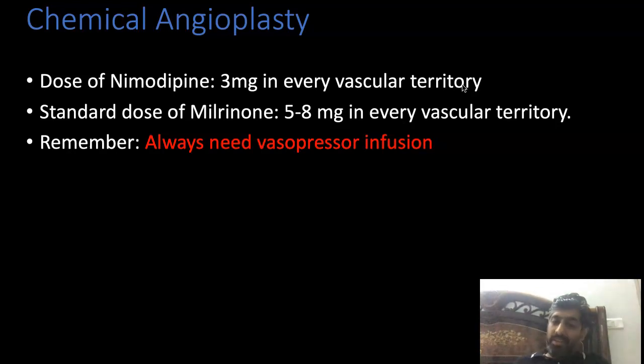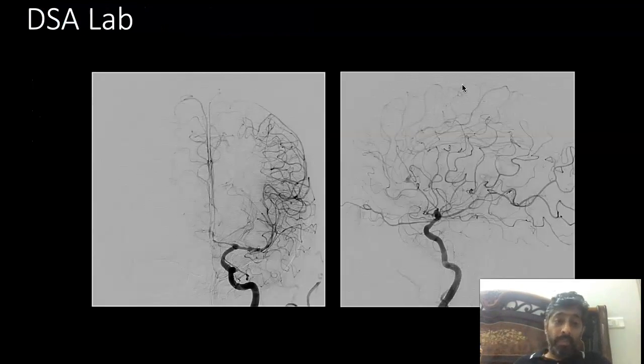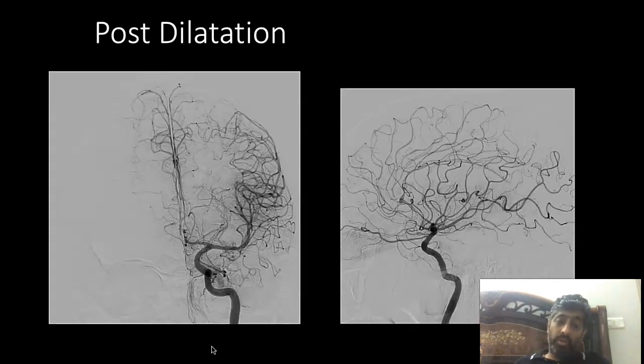So we all know that it is a complication which has developed. Now it has been dilated, the focal neurological deficit has been reversed, so we have to prevent the patient from cerebral infarction. That is why we are doing that. So a short duration of vasopressor, no matter how high the dose is. But certainly you can ask the surgeon to limit the dose if there are certain comorbid conditions, cardiac comorbid conditions. So if you look at this patient in vasospasm, there is no MCA, the ACA territory is also vasospastic, and post dilatation you can see well formed arteries.